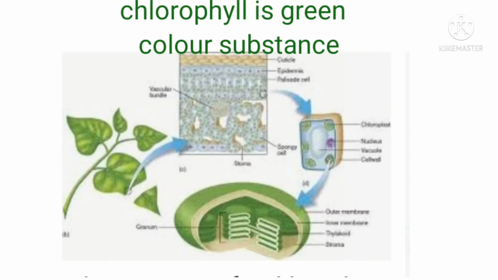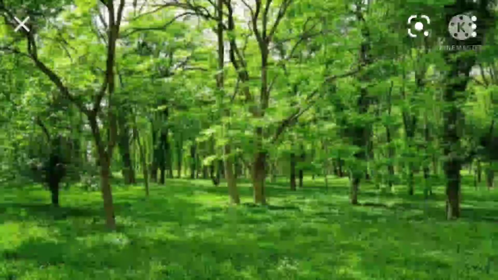Chlorophyll is a green colored substance, hence it is named chlorophyll. This chlorophyll is responsible for the greenery and plays a key role in preparation of food. You will learn about all these in higher classes. Okay, children?